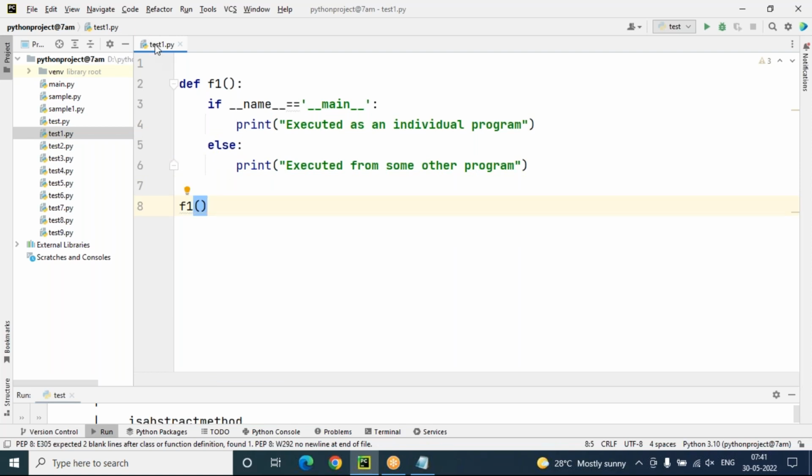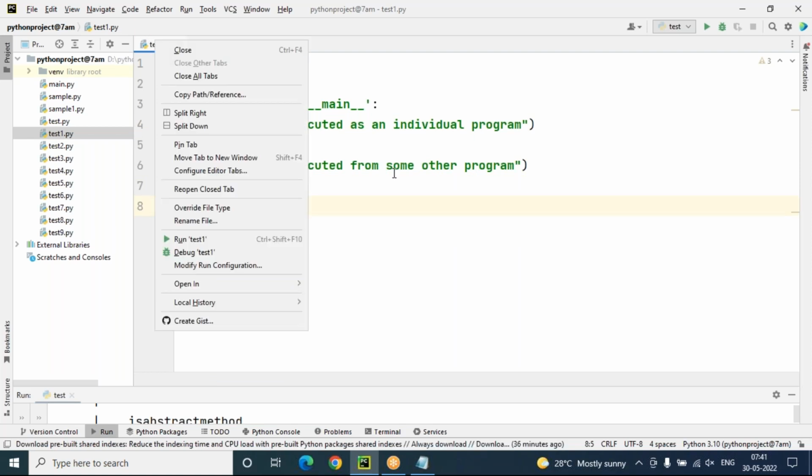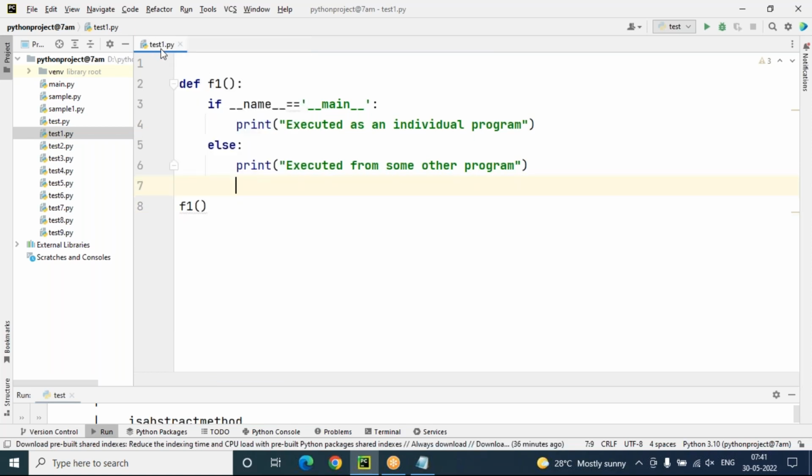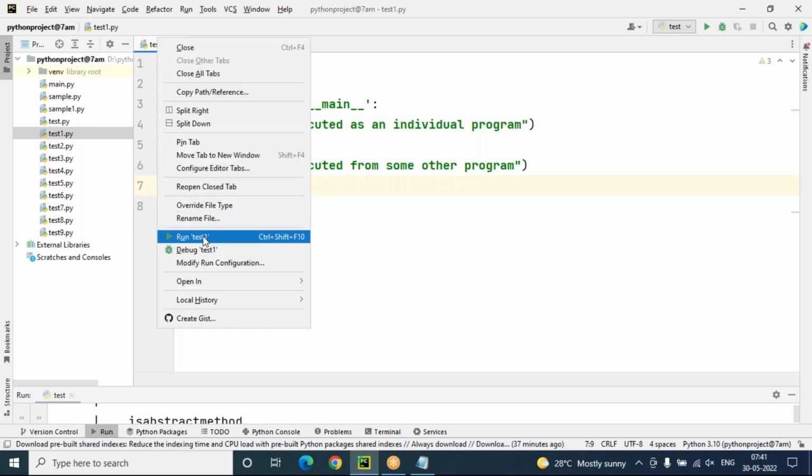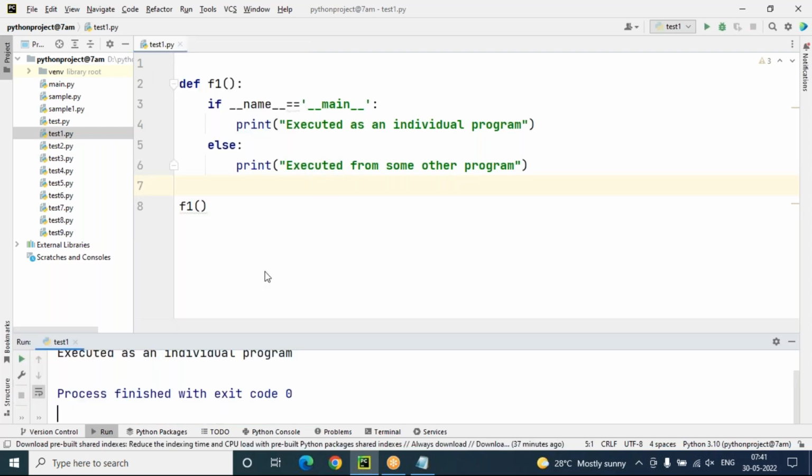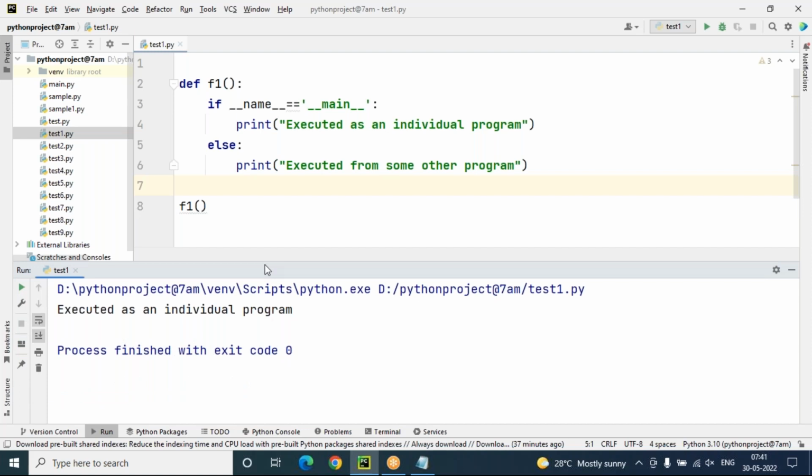So tell me, when I execute this test1.py, is this executing directly as an individual program, or is it taking help from some other program? It is executing directly as an individual program only. It is not going to take any help from some other program. It will execute as an individual program.